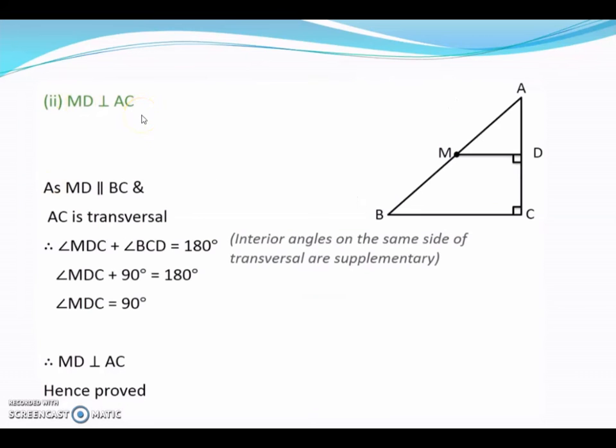In the second part, you have to prove that MD is perpendicular to AC. MD and BC are parallel, that we already know. And if you take AC as the transversal over here, then these two angles, angle MDC and angle BCD, are supplementary. Already we know that angle C is 90 degrees. It is given. So therefore the other angle also must be 90 degrees. So MDC also is 90 degrees. If this is 90, that means MD is perpendicular to AC.